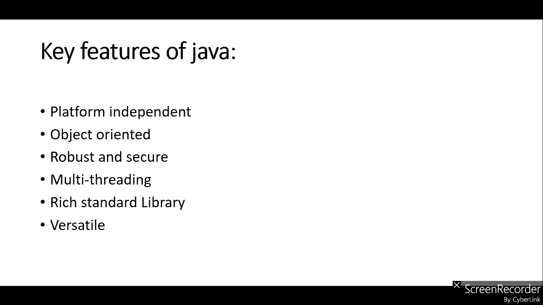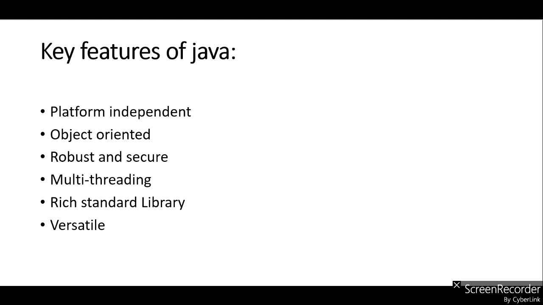The second feature of Java is that it is object oriented. Java is a fully object oriented programming language. It means when we use Java, we will work with objects and classes. The third feature is that it is robust and secure. Java is a very robust and strong programming language with very strong security. Because of this, Java is used for developing enterprise applications. Also, because of its high security, Java is used in most banking application development.